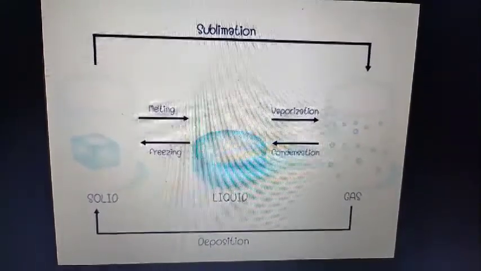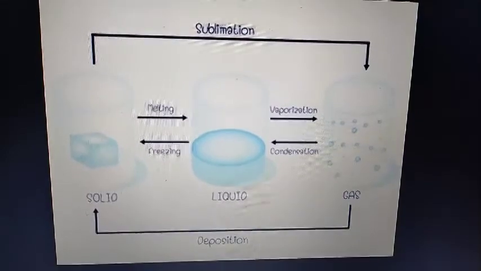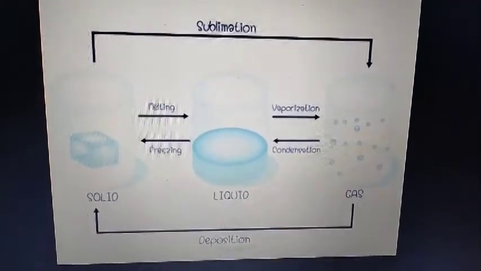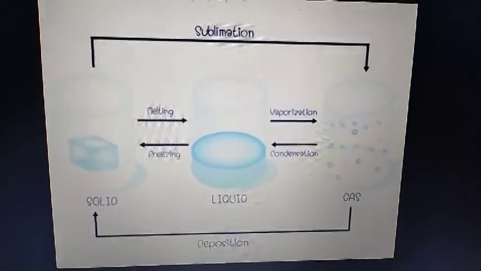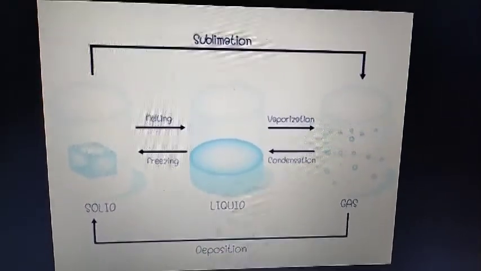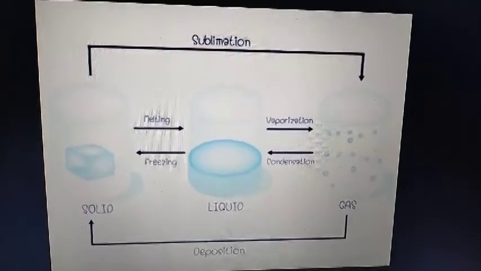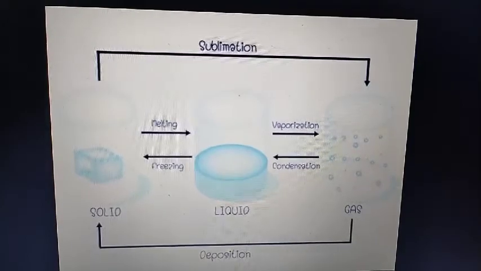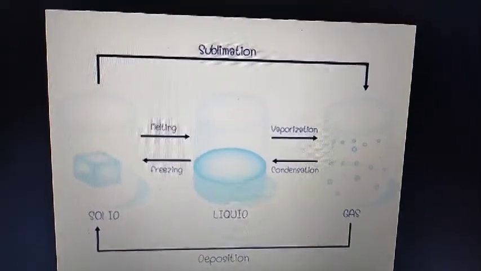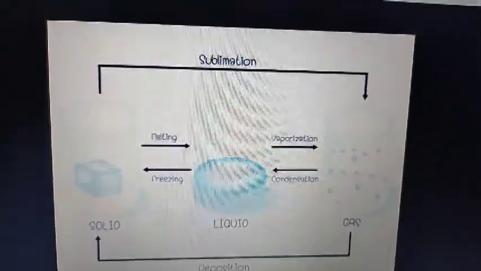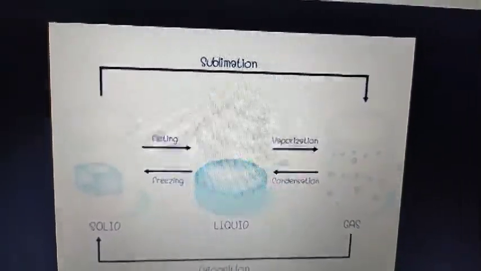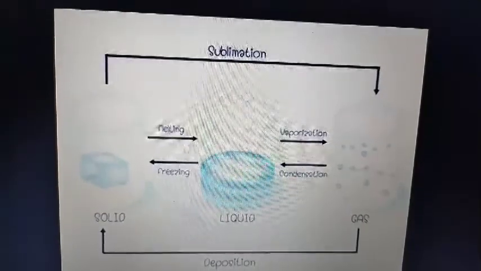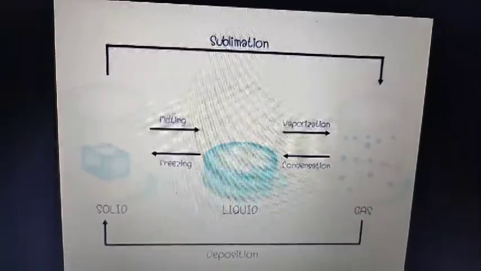The substances like camphor, ammonium chloride, naphthalene and iodine are solid substances which on heating change directly into vapor. So these undergo sublimation. If you have a mixture of ammonium chloride and common salt, you are going to separate these types of mixtures by using this method.